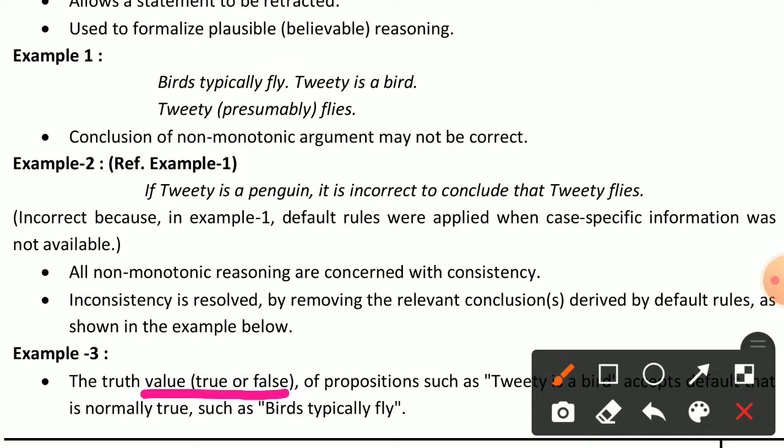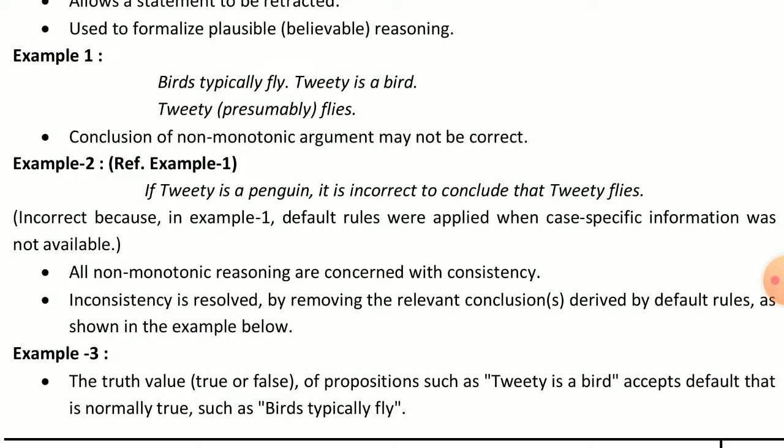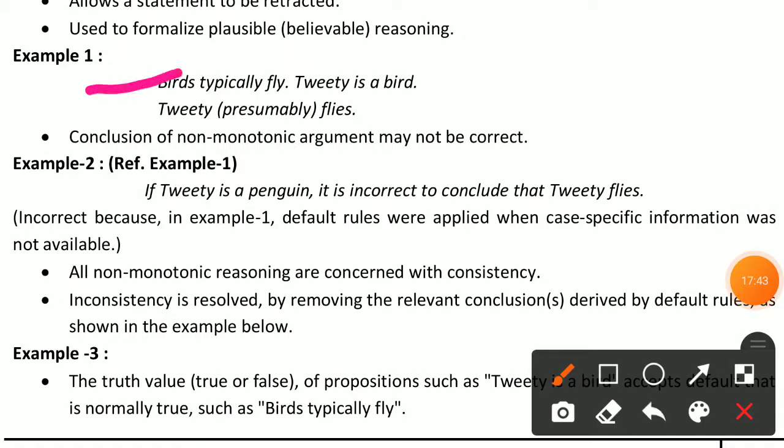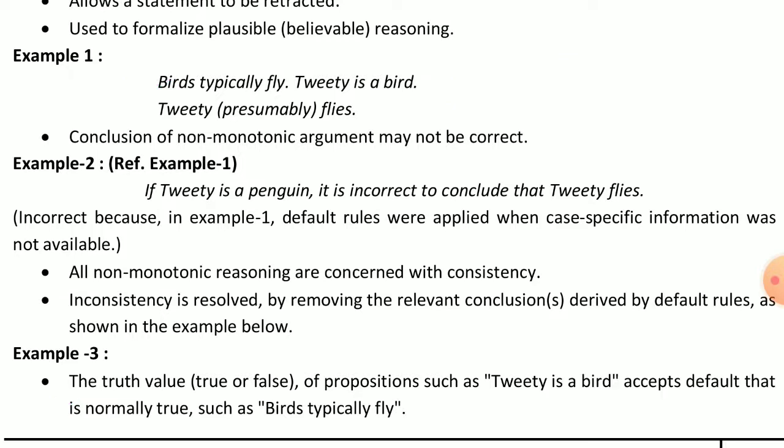First is Tweety is a bird and second is birds typically fly. Example 1 has two sentences and we can use these two sentences in example 3. So we can by default accept Tweety is a bird. One bird is present and his name is Tweety, and here is another sentence, birds typically fly. Some birds are difficult or atypical in flying.